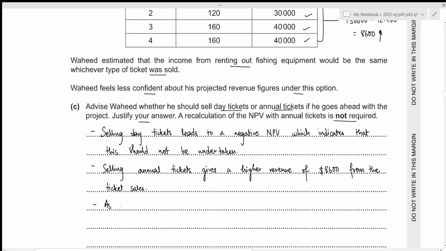As a result, this would improve the net present value and also cause the net present value to be positive.